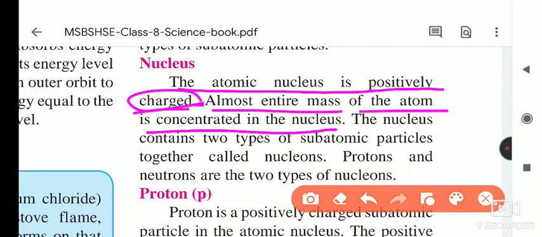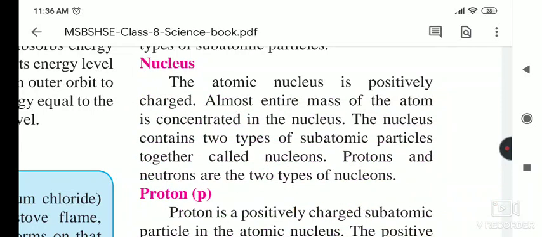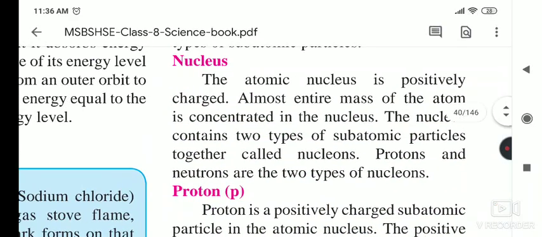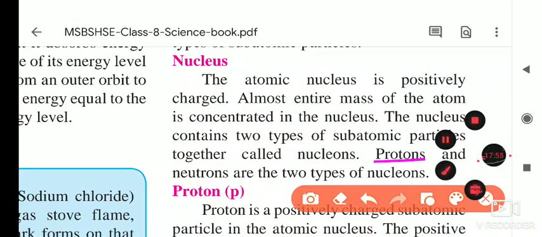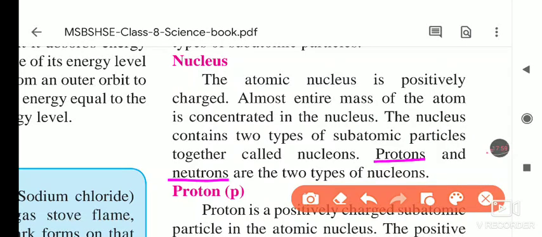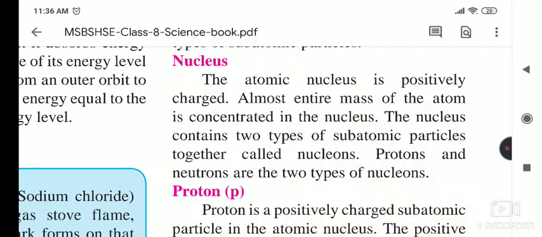The nucleus contains two types of subatomic particles, and which are those? Those are called the nucleons: protons and neutrons. Protons and neutrons together are called nucleons, and they are present in the nucleus, and that's why they are called nucleons. Protons are positively charged, and neutrons do not have any charge, and because of it the nucleus acquires a positive charge.